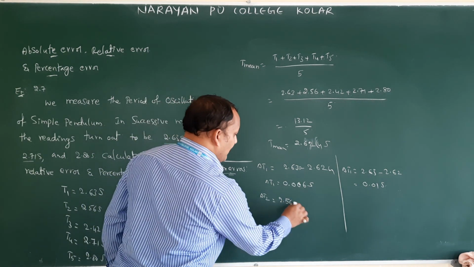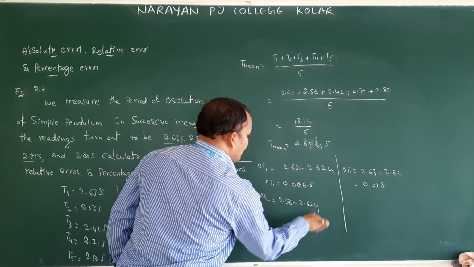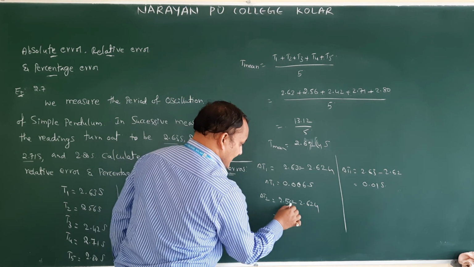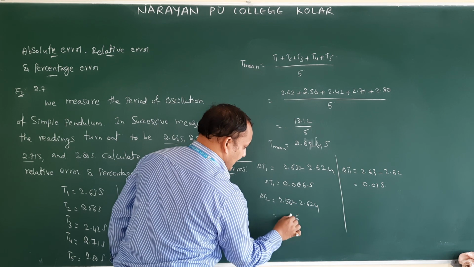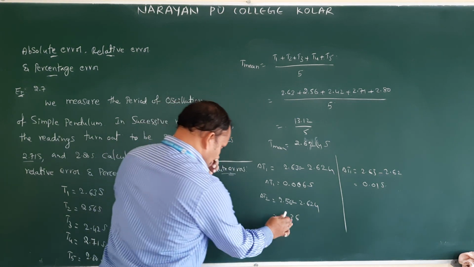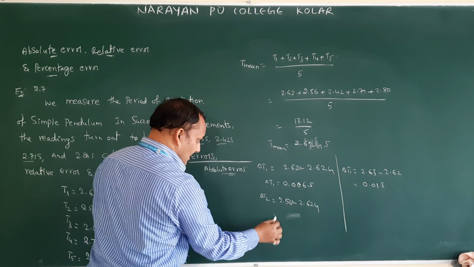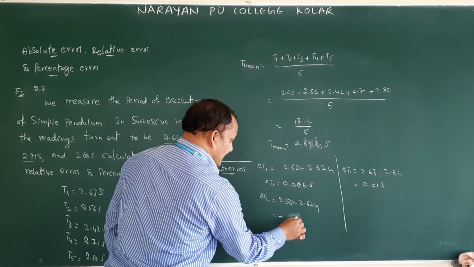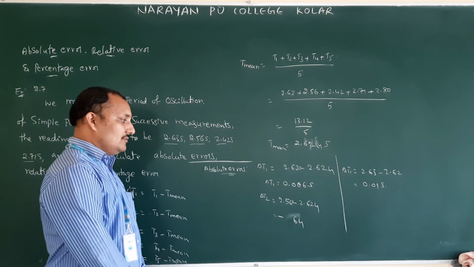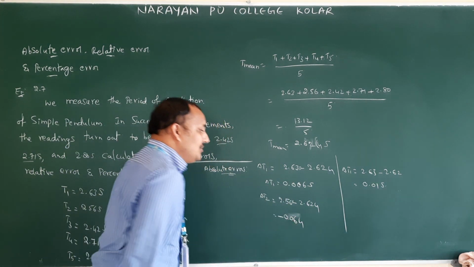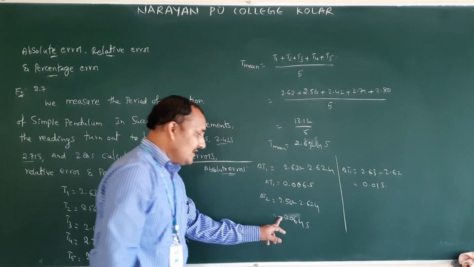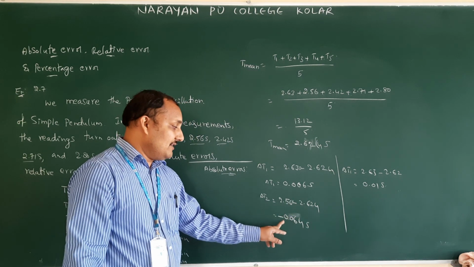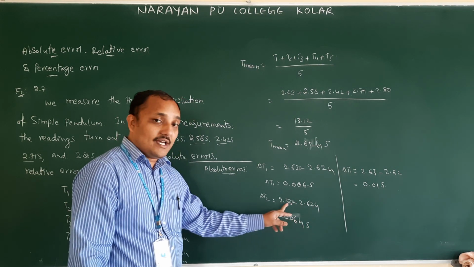2.56 minus 2.624. Again you can assume 0. 10 minus 4, 6. 5 minus 2, 3. Isn't it? Sorry, this is the more value. This is the small value. Therefore this minus this, you will get minus 4 minus 0, 4. 12 minus 6, 6. 0.064 second. So you got this one minus because here the true value is more than the measured value.